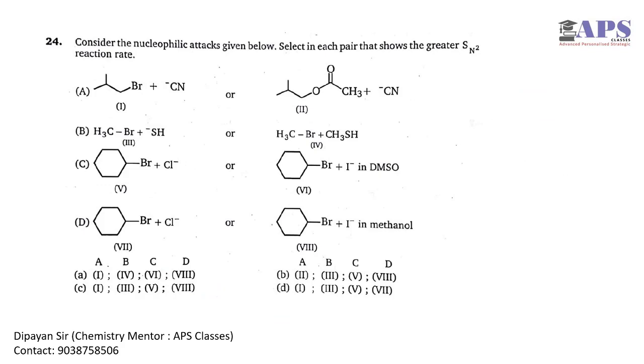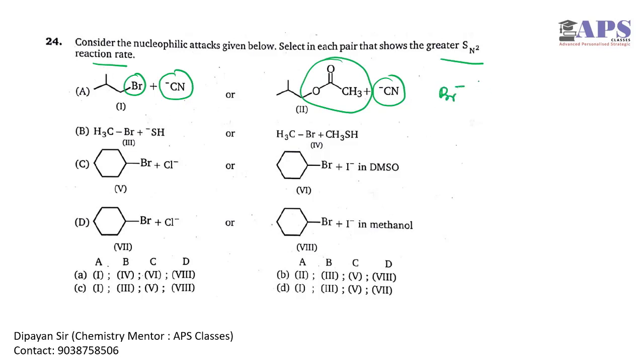So now question number 24. Consider the nucleophilic attacks given below. Select in each pair the one that shows greater SN2 reaction rate. Here we have the same nucleophile in both, so it is not involved, because the question does not depend on the nucleophile. Here we have two different leaving groups.